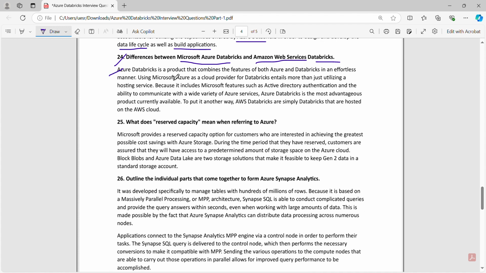So Azure Databricks is a product that combines the features of both Azure and Databricks in an effortless manner. Using Microsoft Azure as cloud provider for Databricks entails more than just utilizing a hosting service because it includes Microsoft features such as Active Directory authentication and the ability to communicate with a wide variety of Azure services. Azure Databricks is the most advantageous product currently available. To put it another way, AWS Databricks are simply Databricks that are hosted on the AWS cloud.